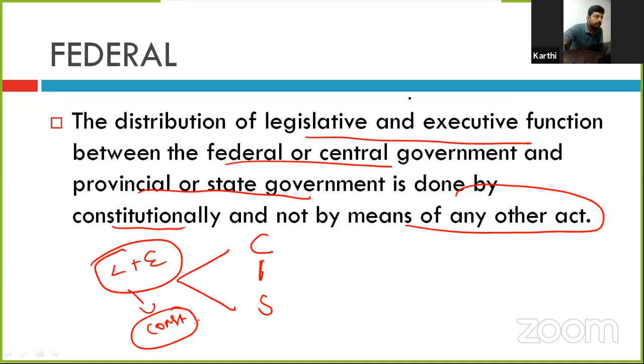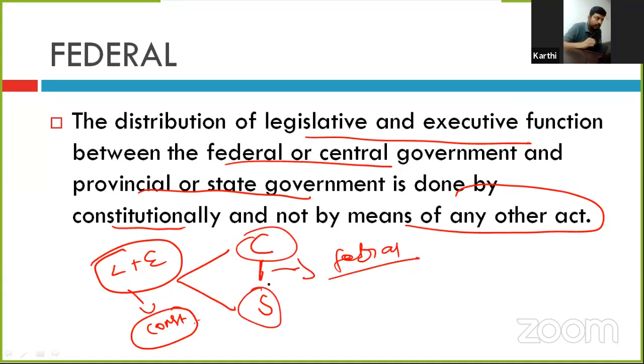Whenever you study the chapter of president, Sikandar, I think the chapter number is 18. So the distribution of power between the central and state government is called federal. If the power has been divided between the central government and state government, then the constitution is called a federal constitution.